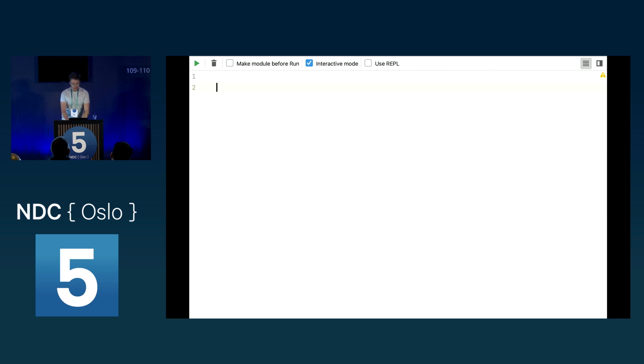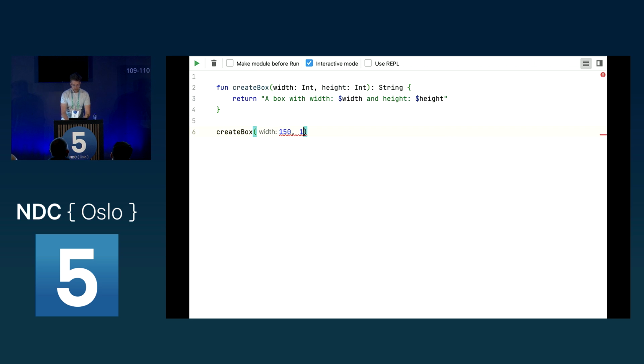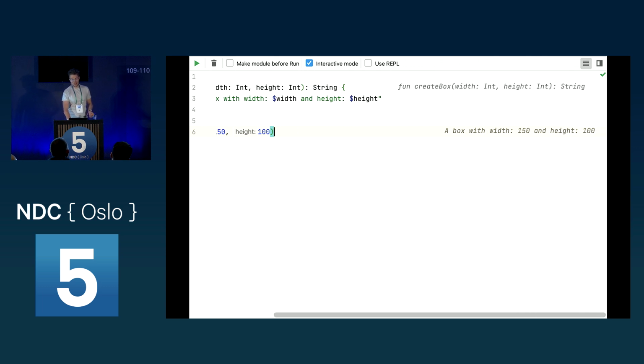But let's create a little bit more complex function. Let's create a createBox function which takes an integer for the width and an integer for the height. And it just returns a string. And we say then return a box with width, and then we have the width here, and height, and we have the height. So we just call this, we say, well, 150, let's say 100. As you can see, this works fine, a box with width 150 and height 100.